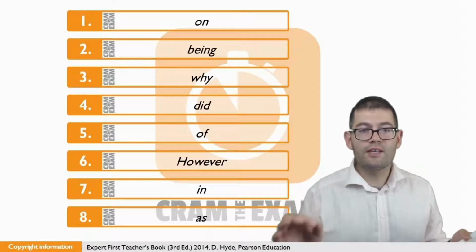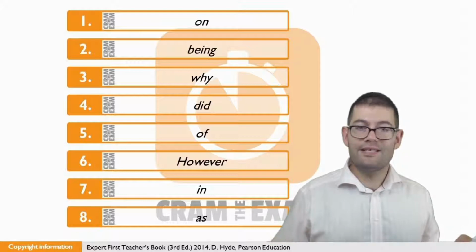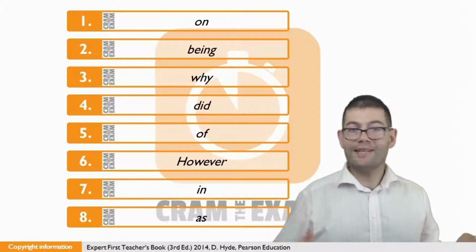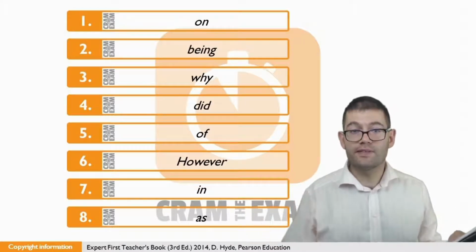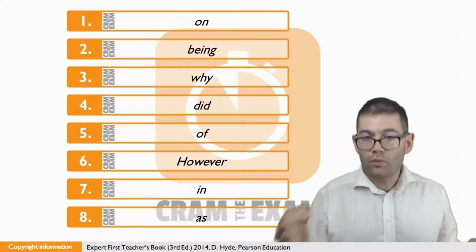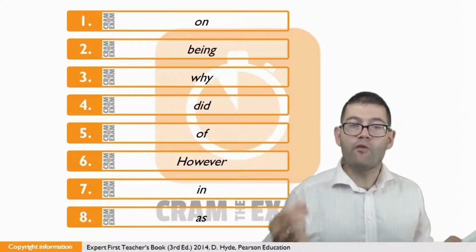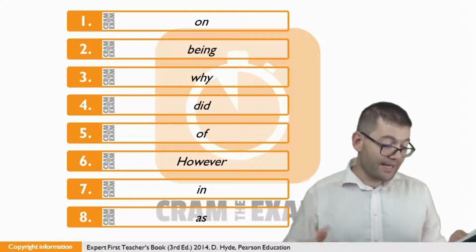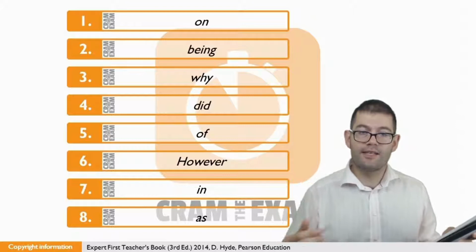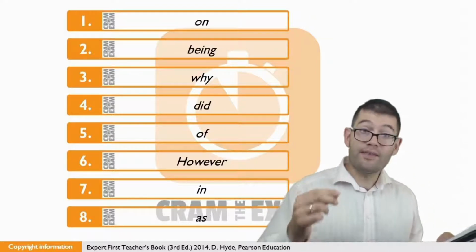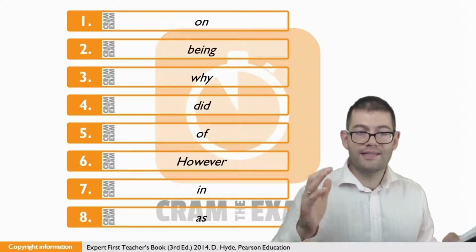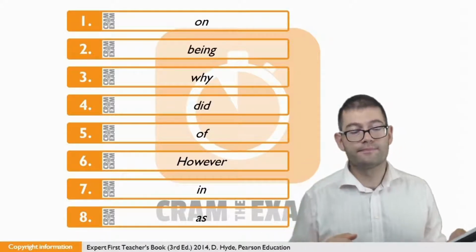Question number 2, keyword here is able. Able is a quasi-modal and it talks about ability. You can do something, you are able to do something, but the key thing with able is the verb form that you need to use with able. In other words, a form of be. So what we need here is a form of be which fits the language pattern and the context that the text is trying to communicate. And if we think about that, then we realize that we need the continuous form. So the answer here is being.